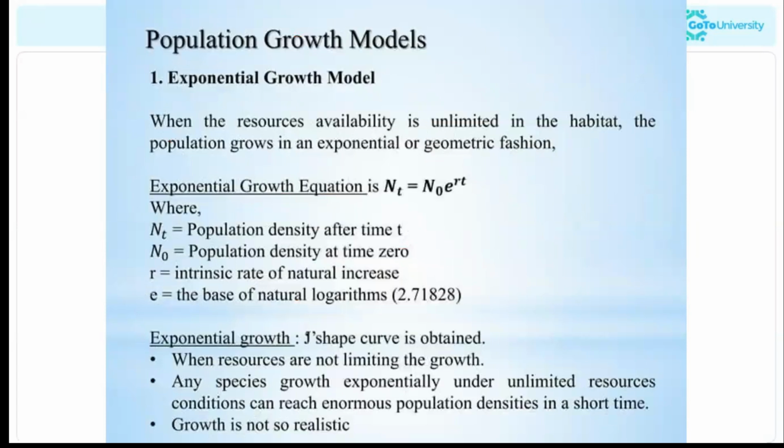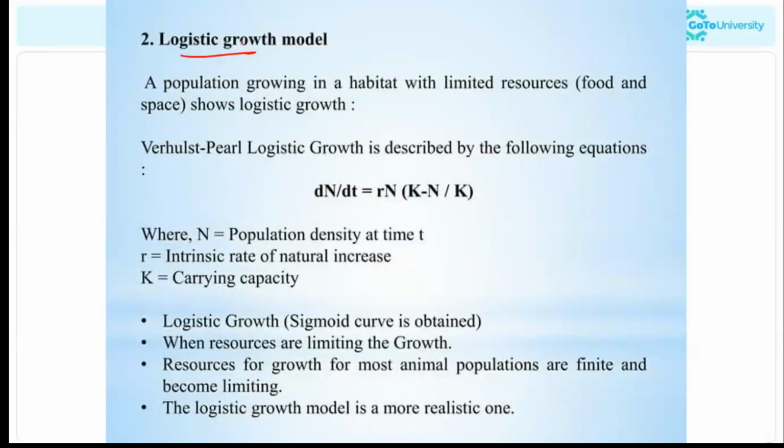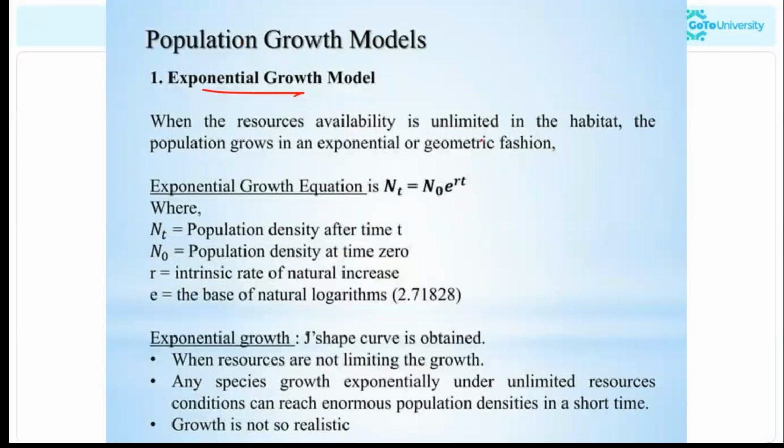Now, we have two types of models in population growth: the exponential growth model and the logistic growth model. In the exponential growth model, the equation is Nt, the population density after time t, equal to N0, the population density at time 0, multiplied by e raised to rt, where e is the base of natural logarithm, r is the intrinsic rate of natural increase, and t refers to the time.